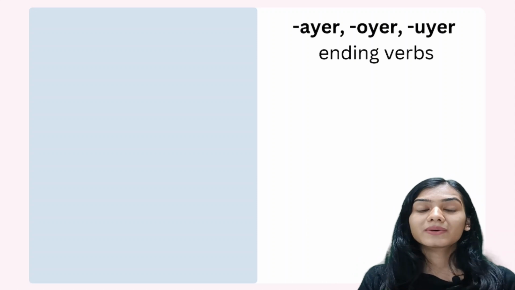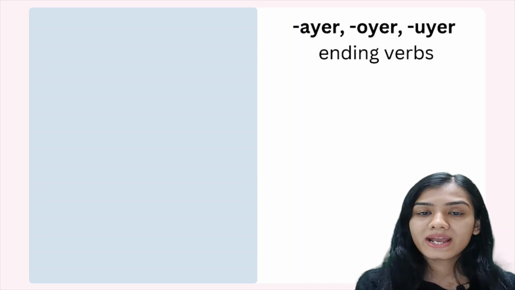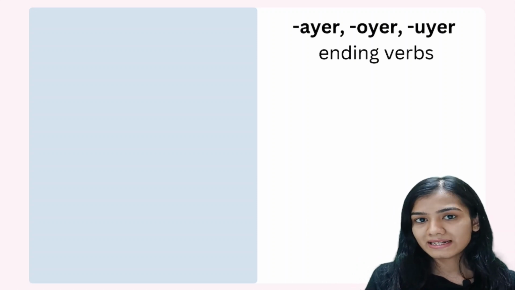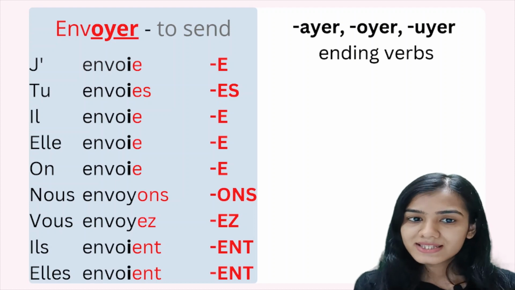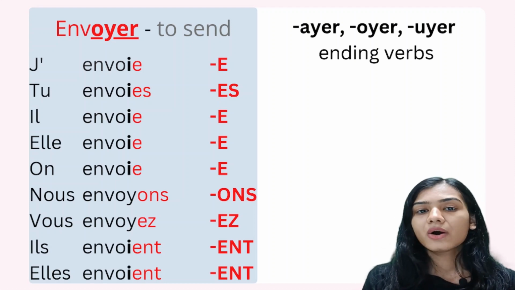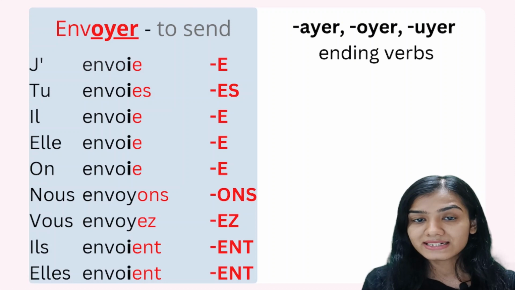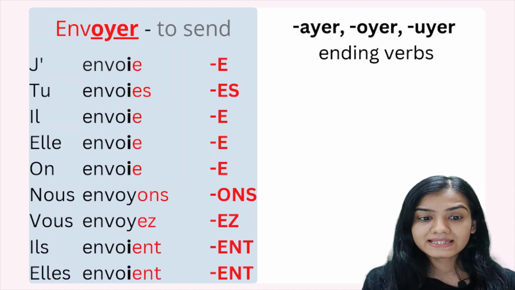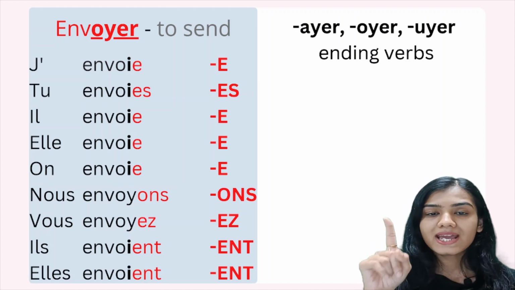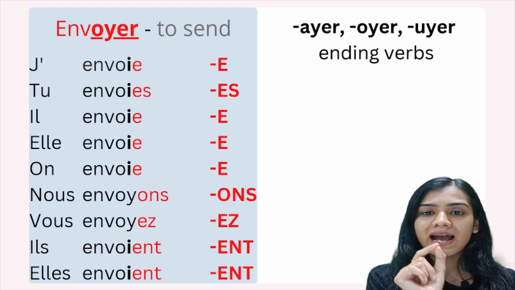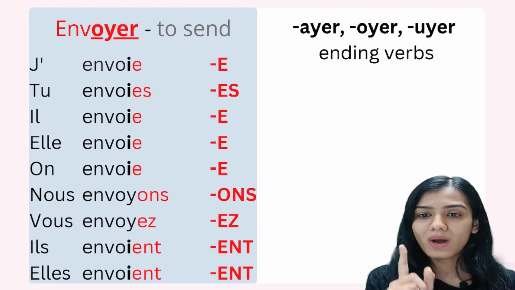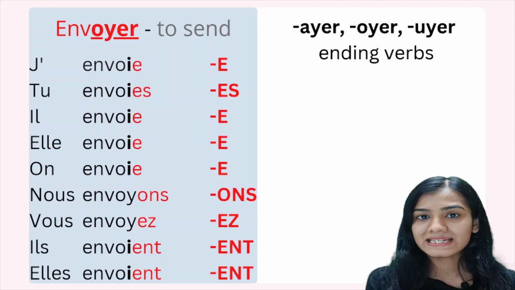Now, talking about AYER, OYER and UYER ending verbs. In this case, we have an example, envoyer, that is to send. Now, what is happening in this case? In this case, Y is being replaced with I. Okay, Y is being replaced with I.